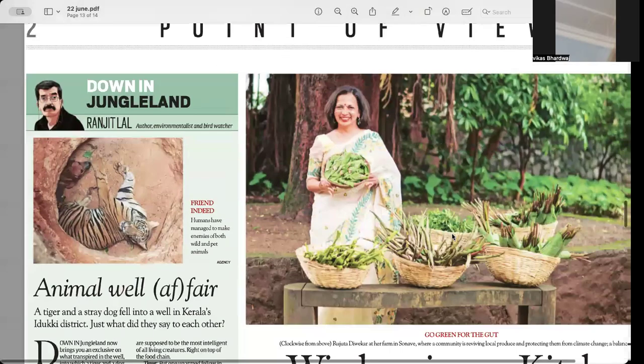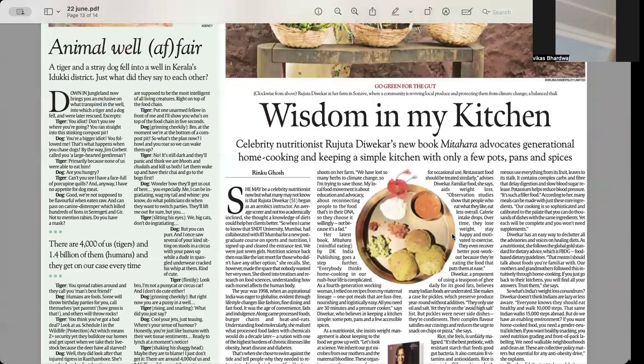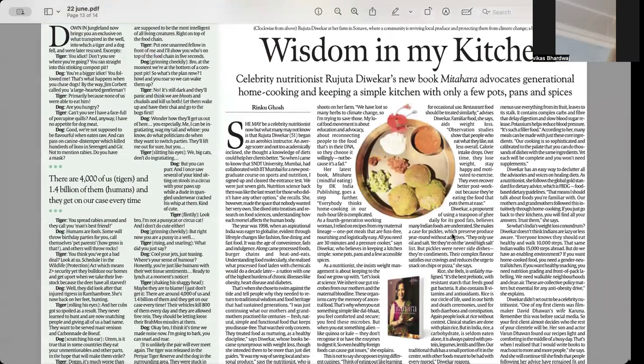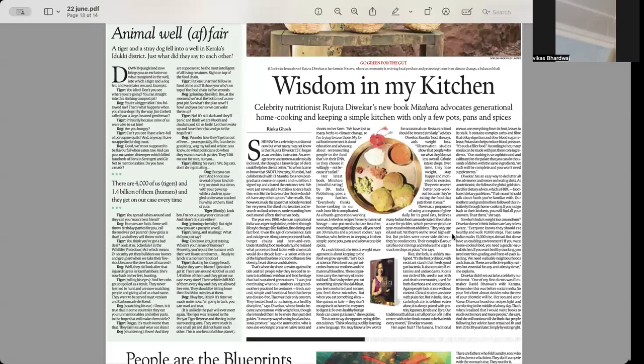Wisdom in My Kitchen is an example of how generational home cooking and keeping a simple kitchen with only a few pots, pans and spices can really make a difference. But is it feasible for all Indians? It is not feasible for even half of Indians. It is a kind of a very one-person successful thing.